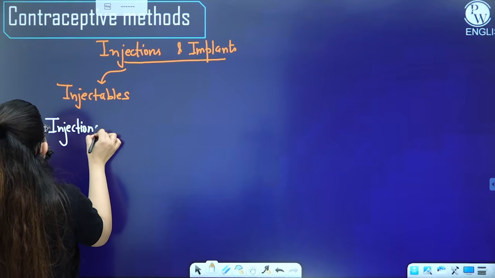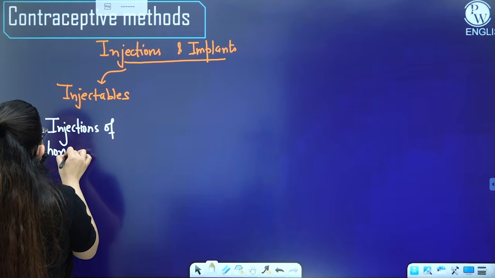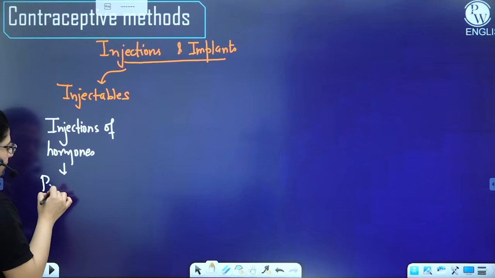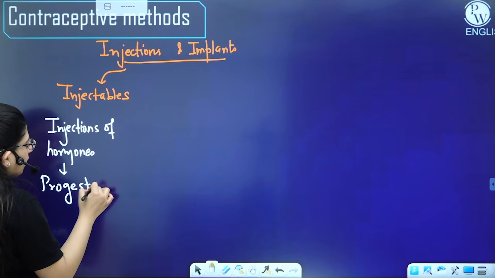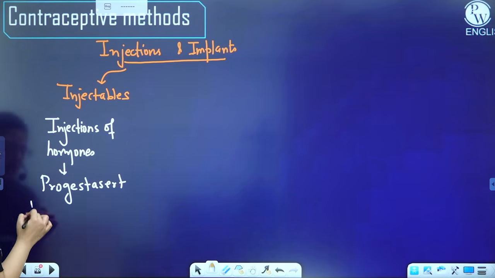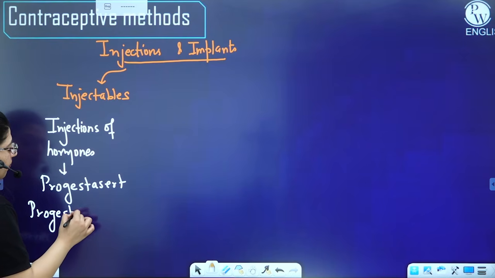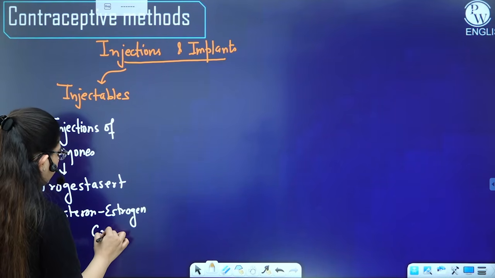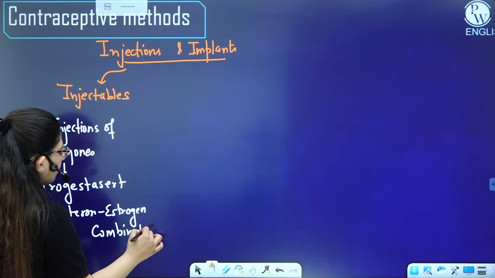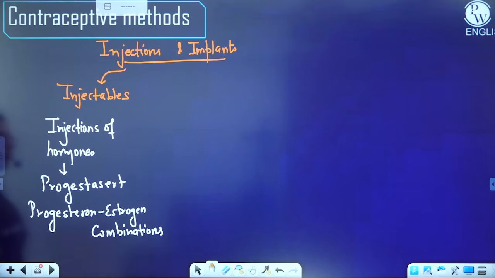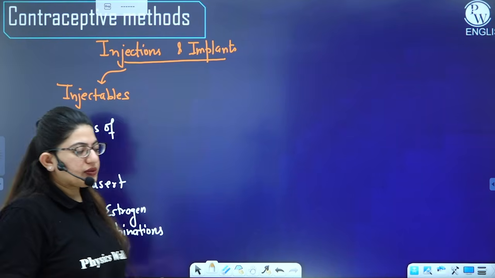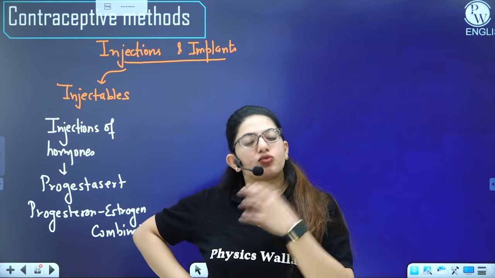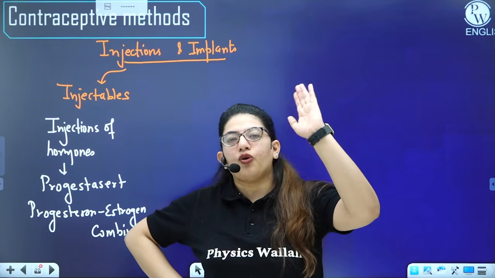If you remember, these can be progestasert, that is progesterone, or a progesterone plus estrogen combination, right? Any of these. What they are going to do is the same thing that hormonal IUDs were doing. They were also inhibiting the pituitary gland, due to which there was no FSH, no ovulation, no pregnancy.